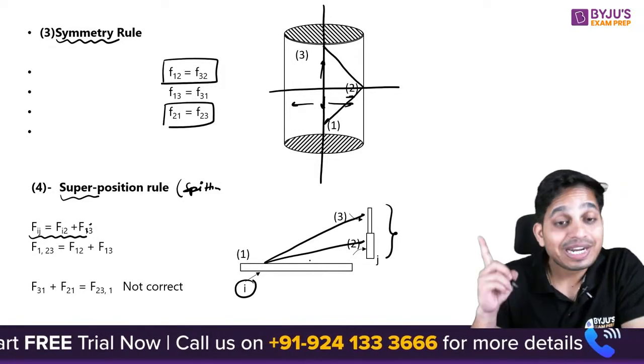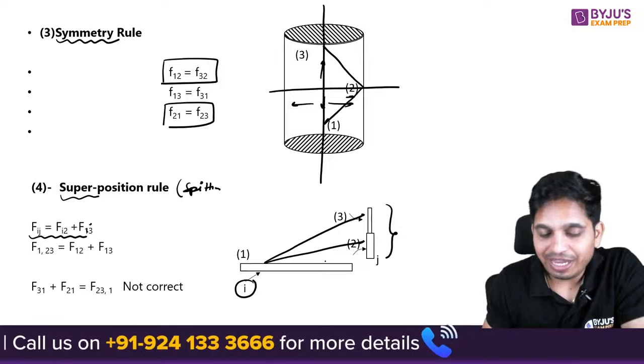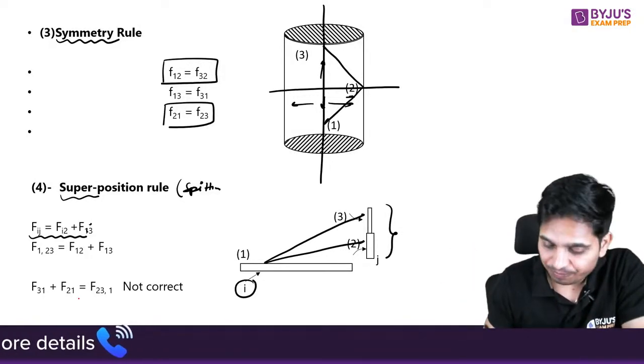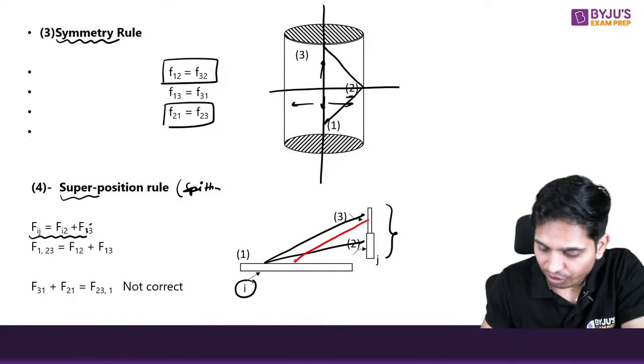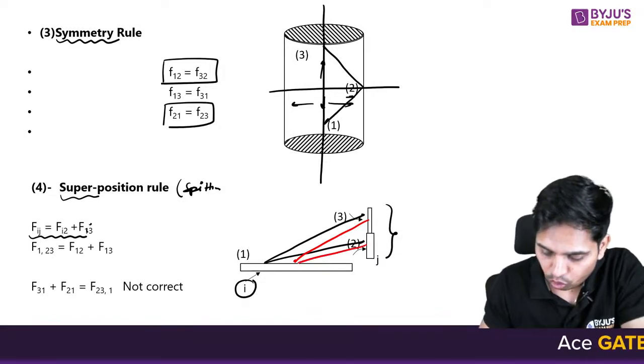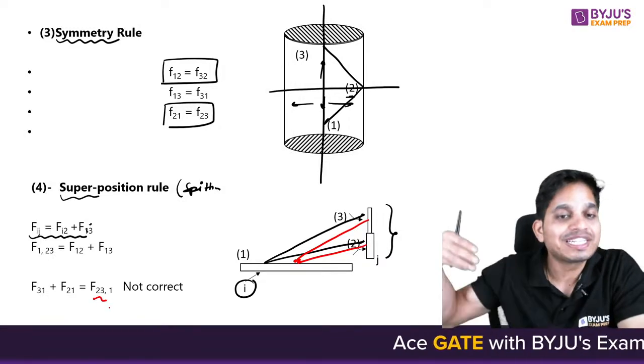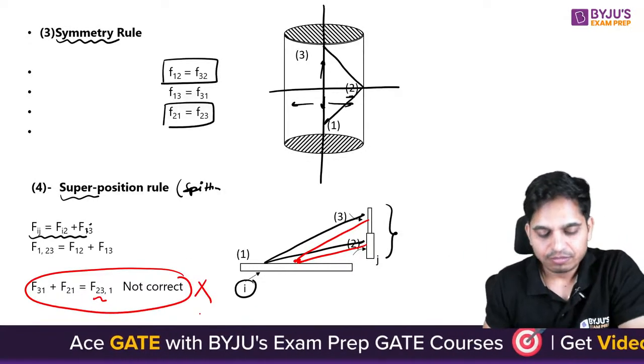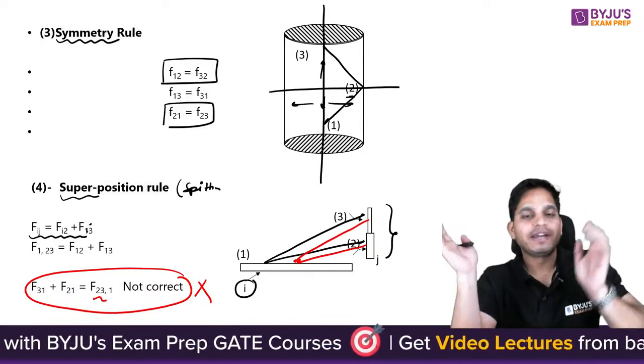But remember one thing, it can never be used in converse. For example, I cannot say F3 to 1 and F2 to 1 is equal to F2, because it is converging. It is not correct. It is always used in splitting.